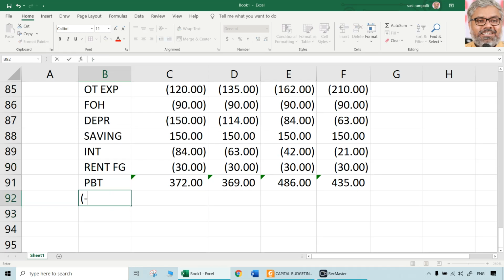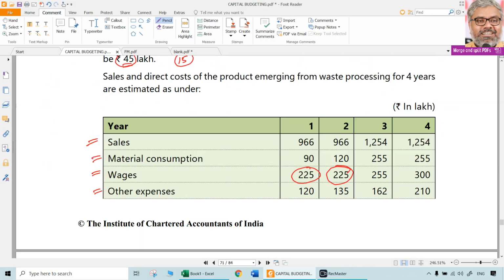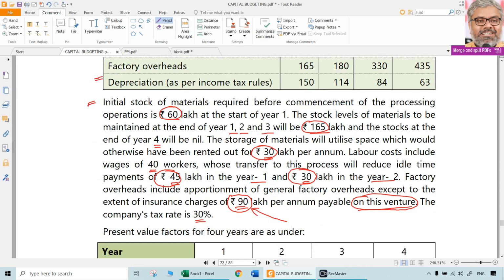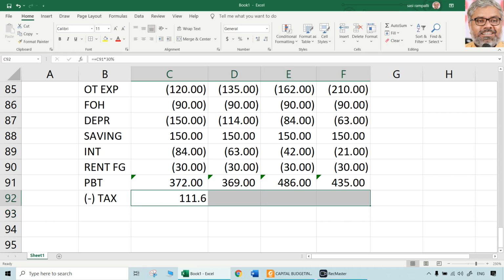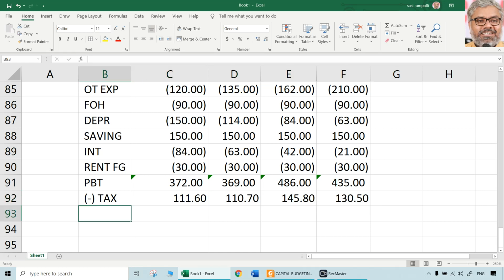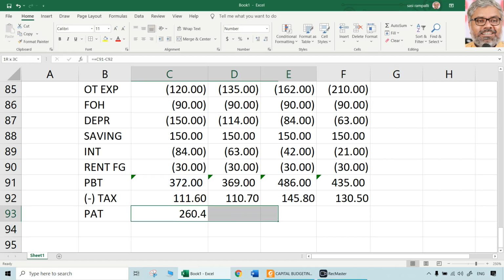Then deduct tax. How much tax? It is given as tax rate 30%, I think. Yeah, 30%. So take 30% of this. Do the calculations. 30% tax. After that, what will be the remaining? Profit after tax. What is profit after tax here now? Profit before tax minus tax.